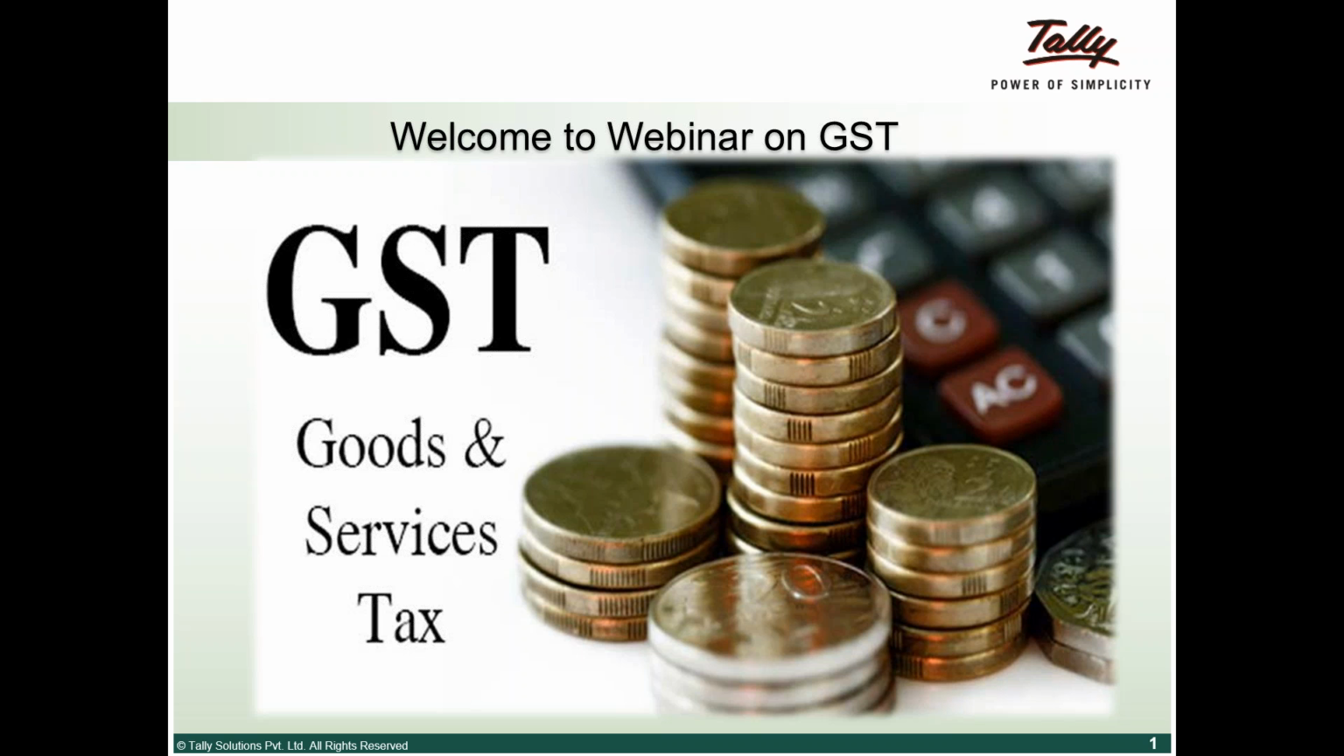GST has been designed towards subsuming all the indirect taxes and getting away with the tax on tax, which she will take you a little deeper on. Basically, tax on tax, which was VAT on service tax and things of the sort, is out of the picture, making it a pure play indirect tax where the benefit cascades from one person to the next.